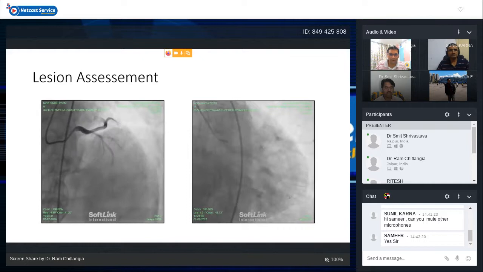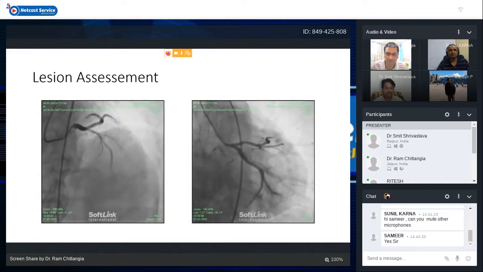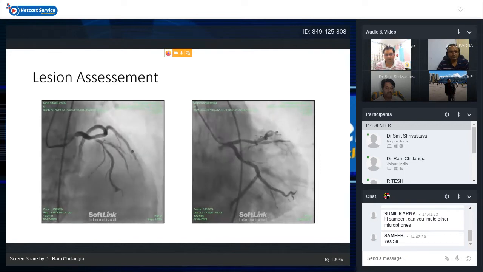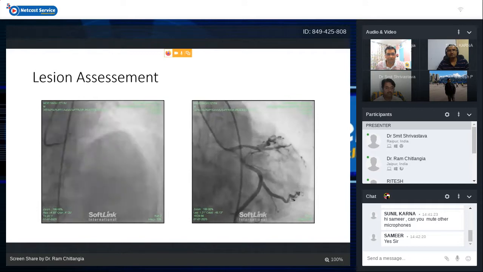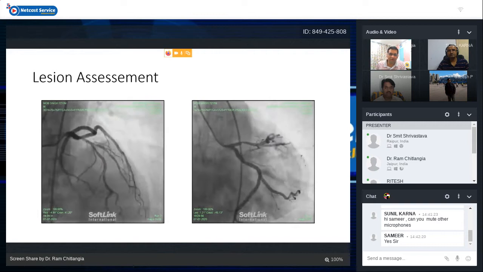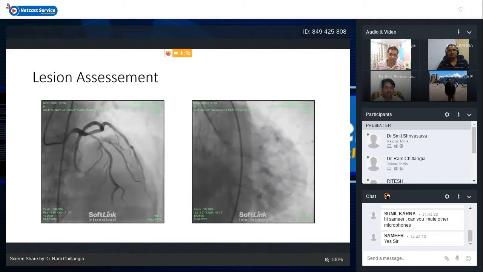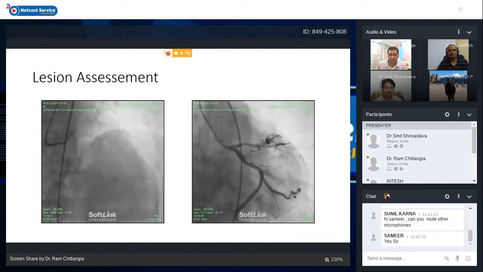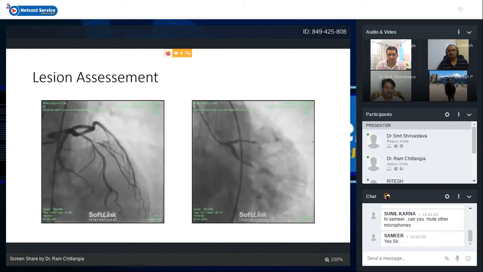For one small example, a left main disease with mid-LAD disease, we did an angiogram which is showing some moderate disease in the LAD of 60 to 70% stenosis and some plaque on the left main. This patient was referred to us for ostial left main stenting because he had some pressure damping on ostial left main hooking. But when we did the angiogram, there was no pressure damping. So we decided to go for an IVUS and FFR guided PCI of this lesion.